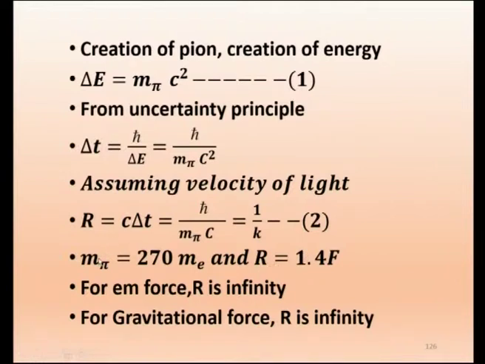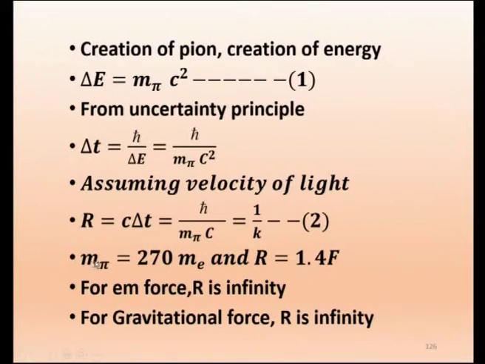Now, m pi. What Yukawa did is, we know that the nuclear force range is about 1.4 Fermi. If you have a neutron and proton, they will have an attractive force only up to 1.4 Fermi. After that it vanishes. It is a short range force, not like the electromagnetic force, which is infinite, and also the gravitational force, which is infinite. But this nuclear force is only within the nucleus, within 1.4 Fermi.